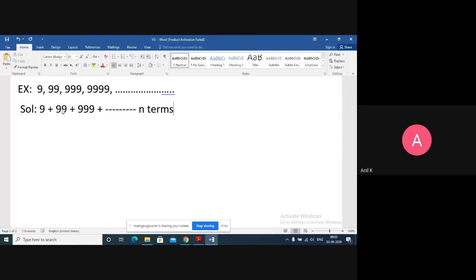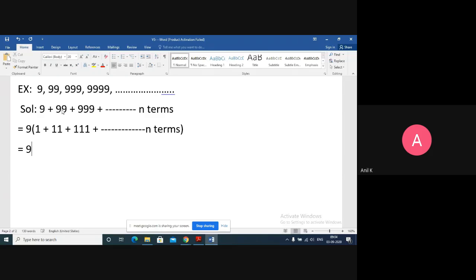So the next step is I'll take 9 common from each and every term. If I take 9 common, I'll get 1 plus 11 plus 111 plus, and so on, n terms. After taking 9 common, this is what we got.